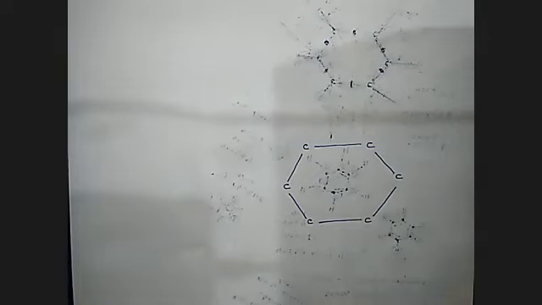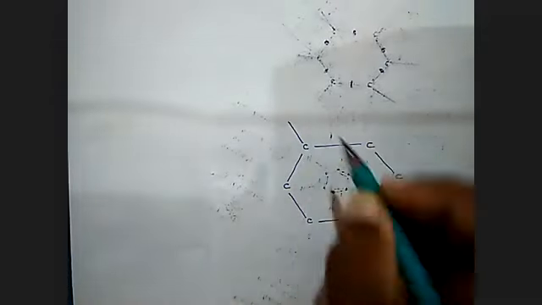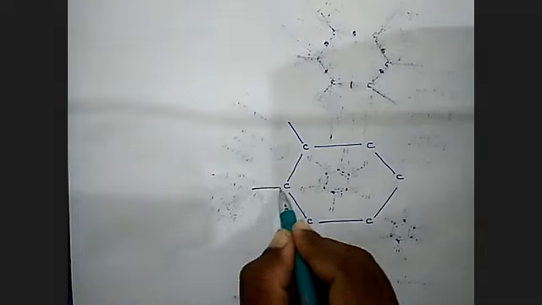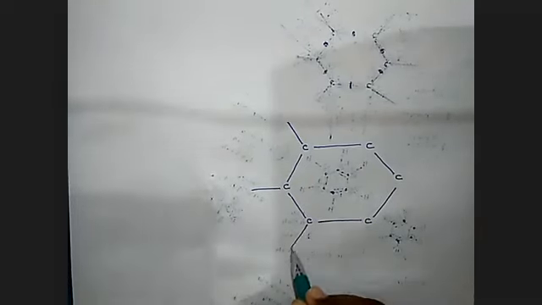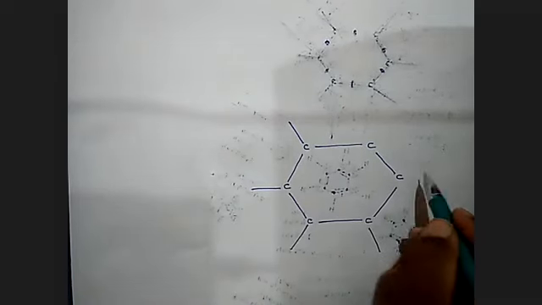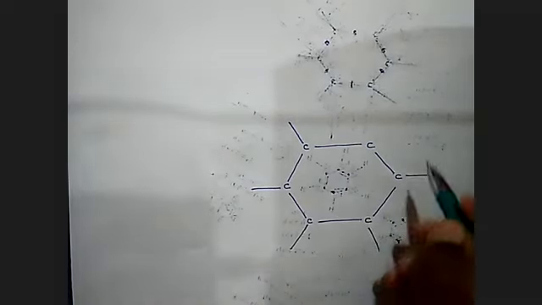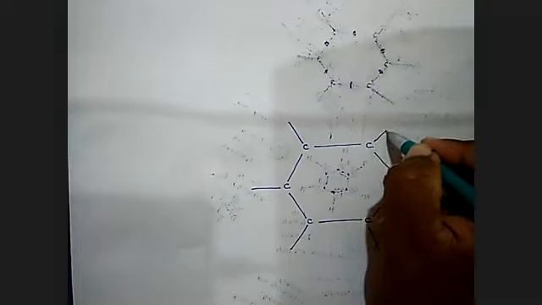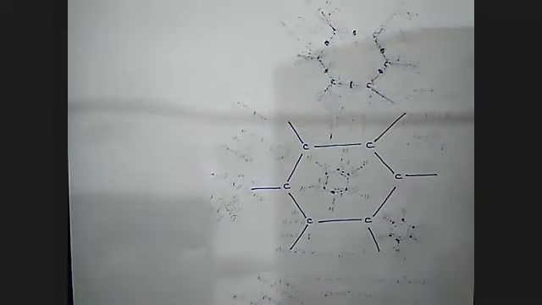How many carbons are there? Six. Done. Carbon with hydrogen, sigma bond formation, on each of the six carbons. You see this.